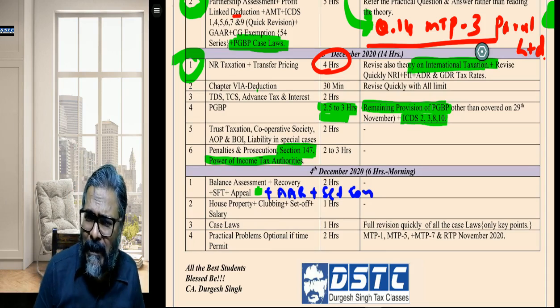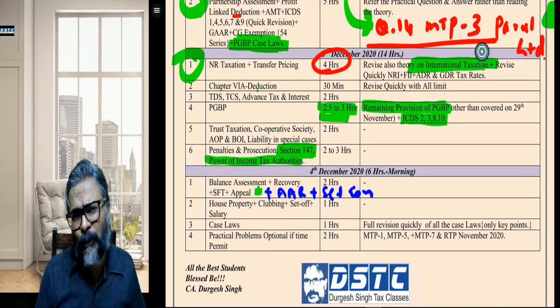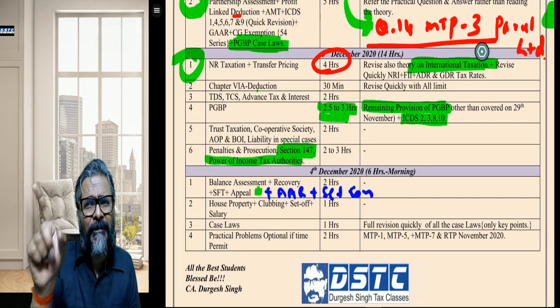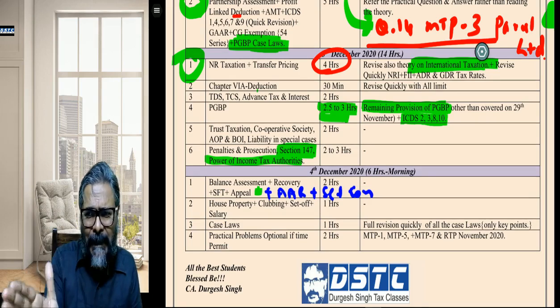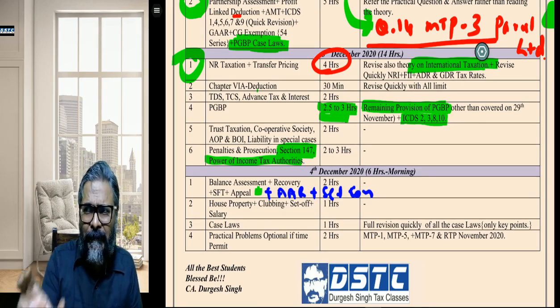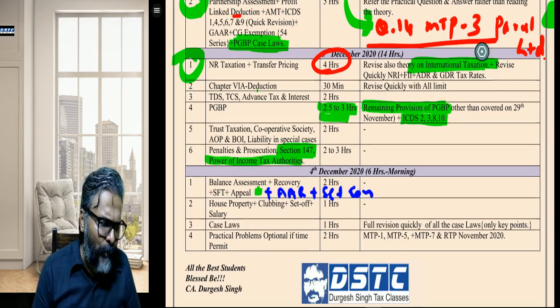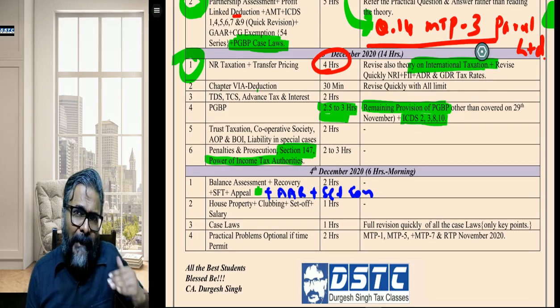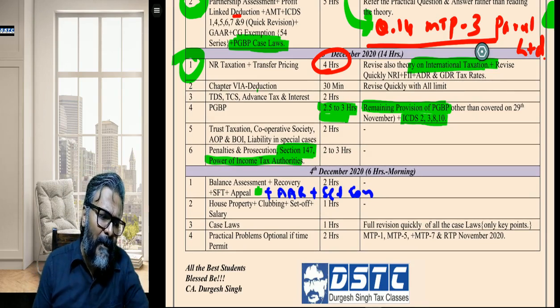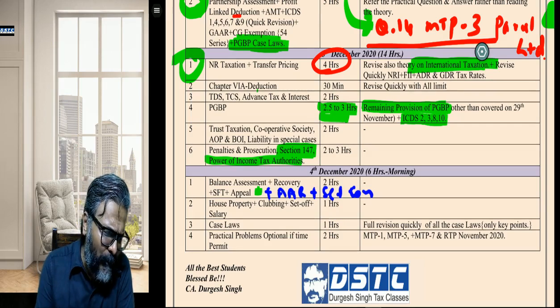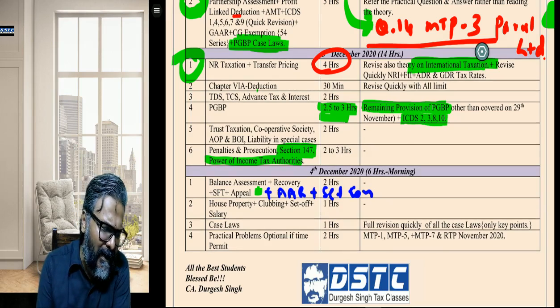Same way for Settlement Commission. On similar lines, you may revise the Settlement Commission plus rectification of the order of Settlement Commission. Six months is the timeline within which the rectification can be done. So that is one point that you can always do in the context of the Settlement Commission. If you want to take this AAR and Settlement Commission a day before or earlier, it is up to you, students. It is up to you how you address this AAR and Settlement Commission.